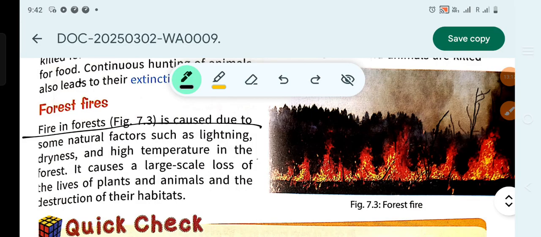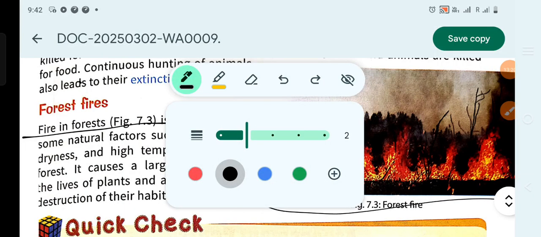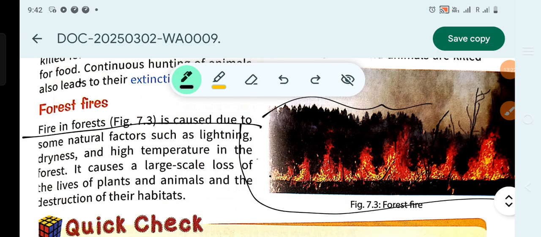As you can see in this picture, this forest fire is taking over the whole jungle. Isn't it very sad to see how many animals there would be, and they're all killed? Now, natural factors of forest fire are lightning, dryness, and high temperature in the environment. It causes large loss of plants and animals, and destruction of their habitats.